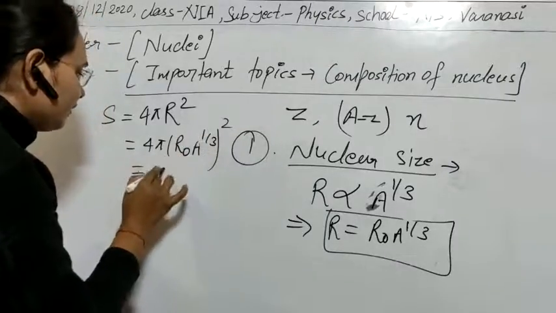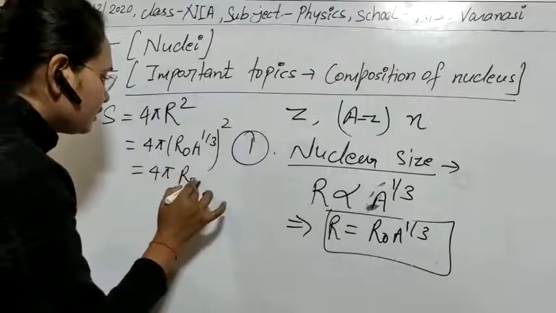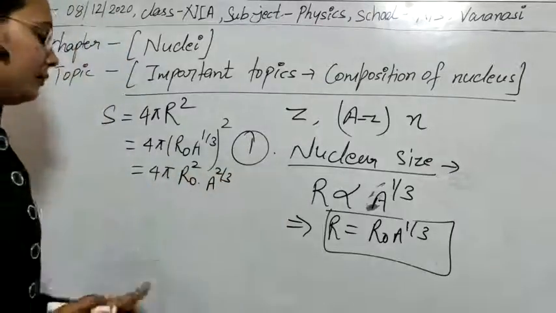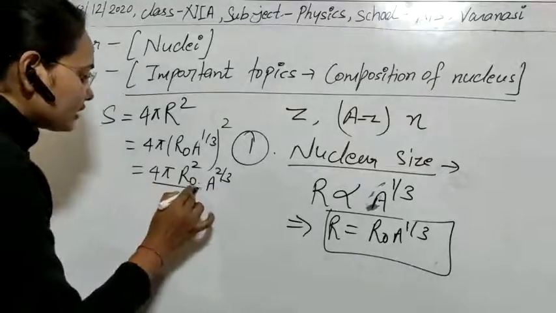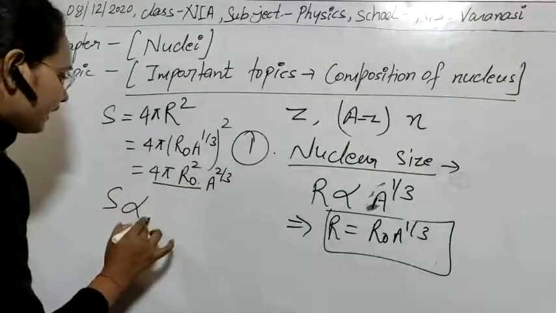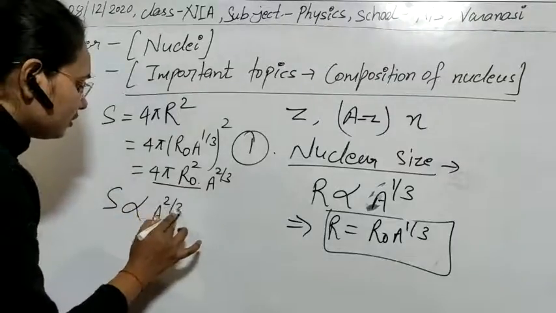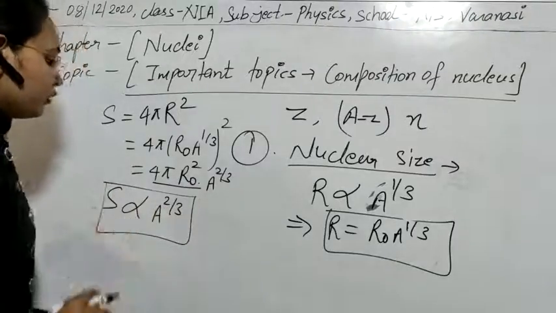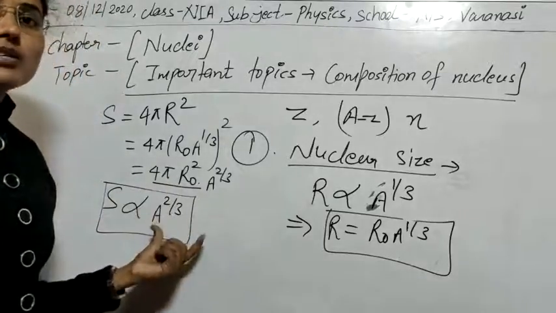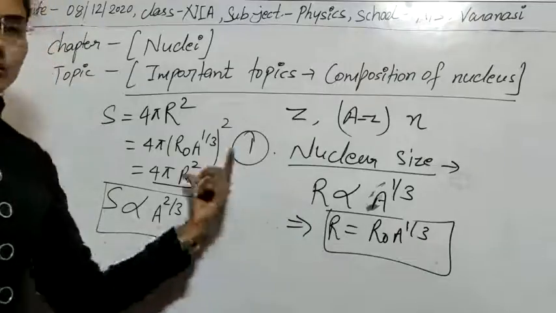So we finally obtain 4 pi R0 square A power 2 by 3. So these factors, 4 pi R0 square, are constant. So surface area will be directly proportional to A power 2 by 3. So this question can also be asked to you, and numerical problems can be asked based on these nuclear properties.